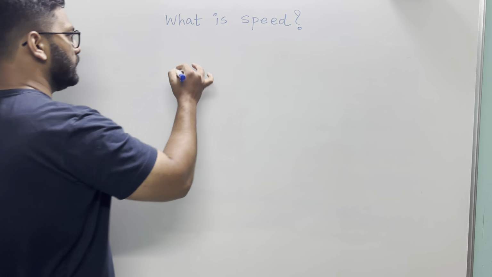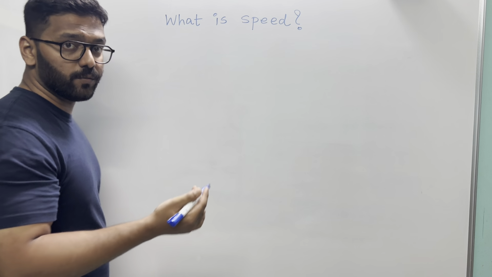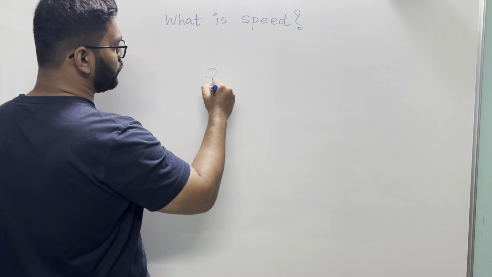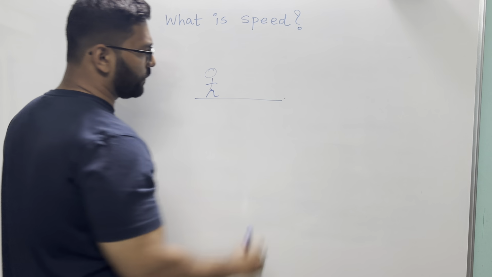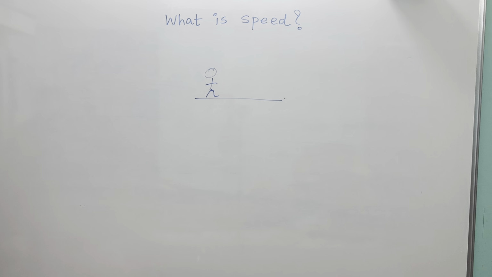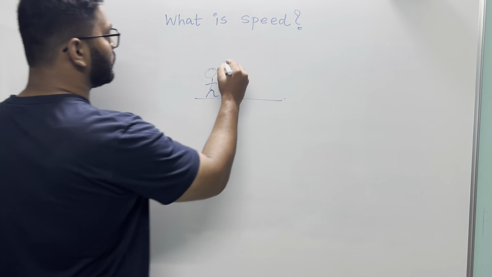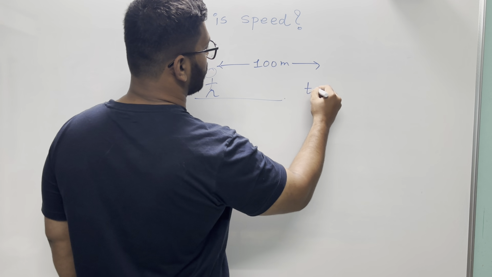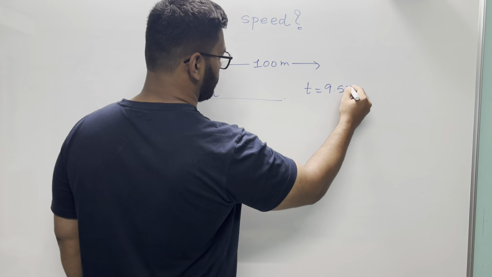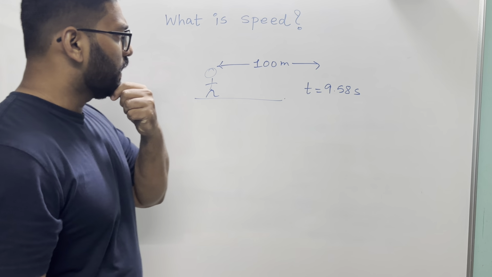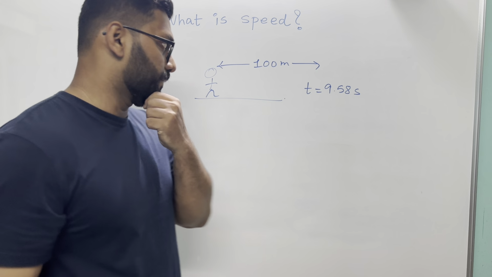The maximum human speed that is known to us is something like this. So Usain Bolt, right? Usain Bolt is the fastest person on this planet. Usain Bolt has completed a 100-meter distance in only 9.58 seconds, right? So you can see, if I divide it by this number, I should get his speed, right?